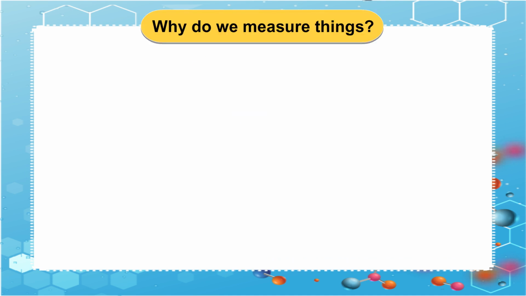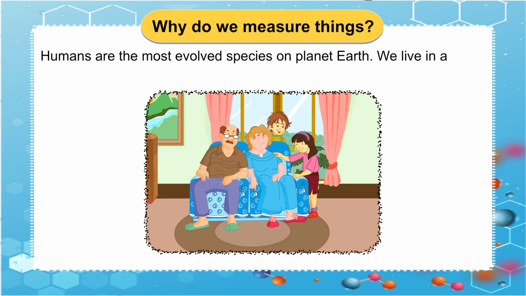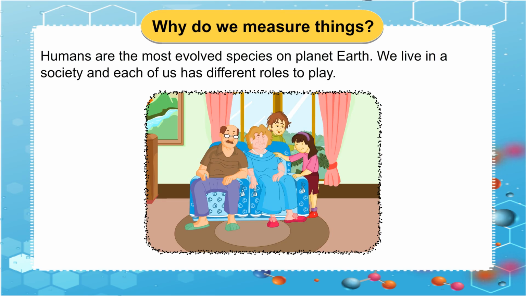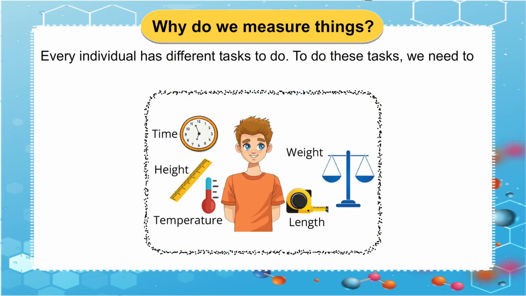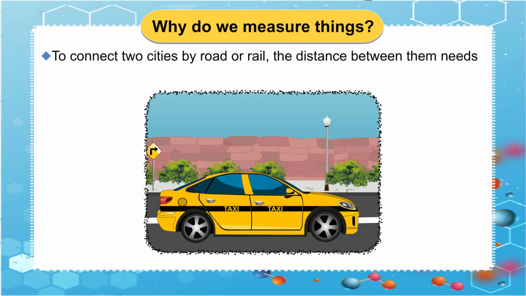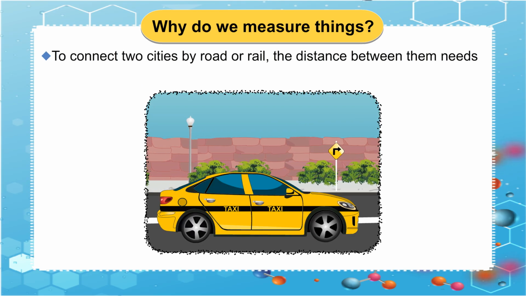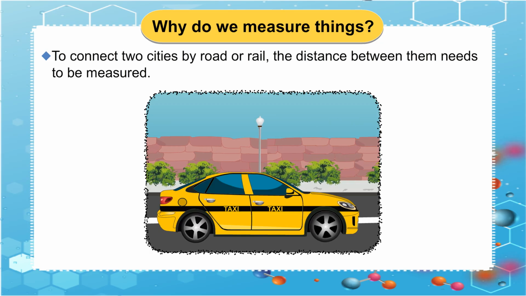Why do we measure things? Humans are the most evolved species on planet Earth. We live in a society and each of us has different roles to play. Every individual has different tasks to do. To do these tasks, we need to measure things all the time. For example, to connect two cities by road or rail, the distance between them needs to be measured.